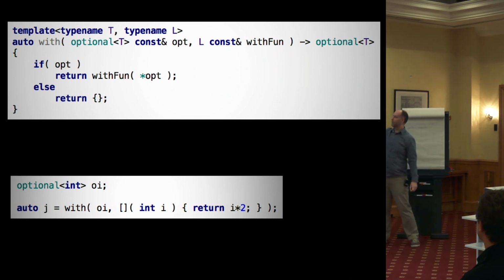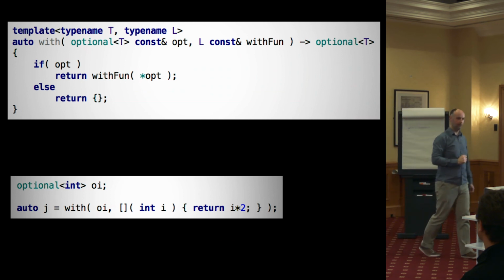So again, if we have the optional, we call the lambda, but it must return the value now, and we'll return that. Otherwise, we return an empty optional. Now we can treat it as an expression. So if we have this integer, we'll do something with it, and we'll return the result of doing that. So what we've got over here is another optional int. So yeah, bit of progress, baby steps. We're getting somewhere. What else can we do with this?